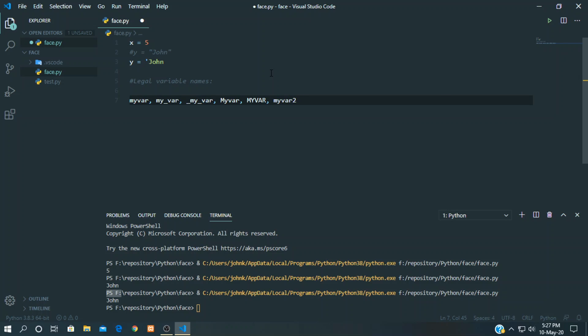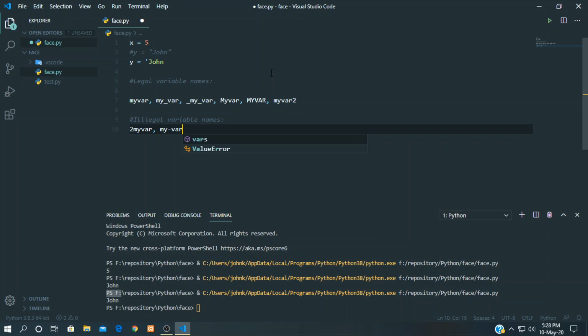These are the legal variable names, and let's show some examples of illegal variable names. Illegal variable names. Starting with a number is not legal.